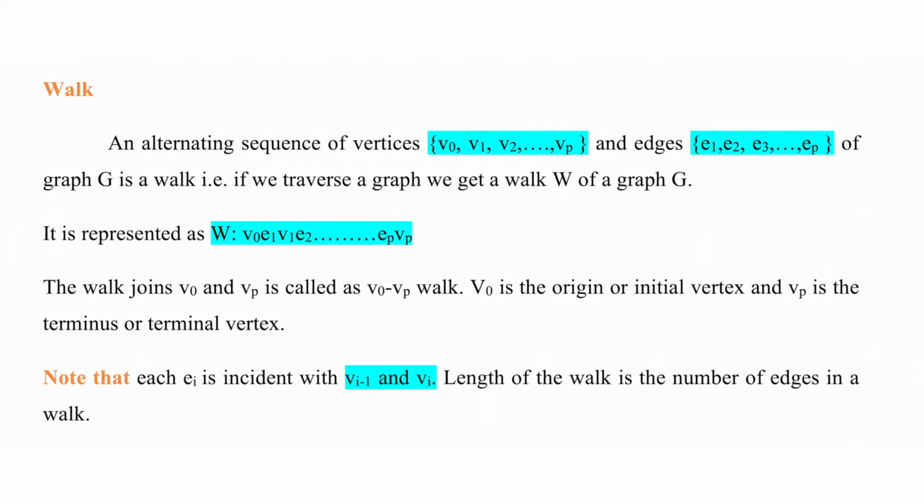The walk joining V0 and Vp is called a V0 Vp walk. V0 is the origin or initial vertex and Vp is the terminus or terminal vertex. We note that each edge Ei is incident with Vi minus 1 and Vi. The length of the walk is the number of edges in the walk.